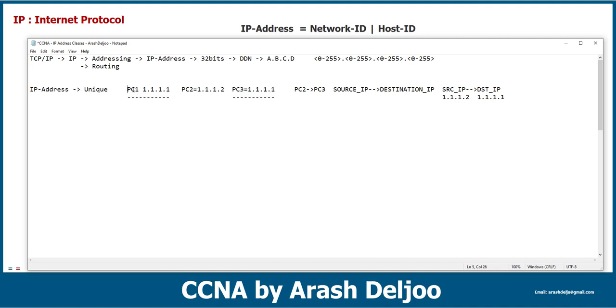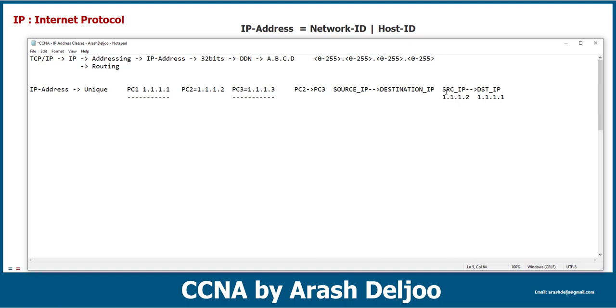But because PC1 also has this IP address, this traffic may be received by PC1, because here we didn't address PC1 and PC3 with a unique IP address. Because of that, it's one of the most important criteria of the IP address that it should be unique. For example, for PC3, we use 1.1.1.3.